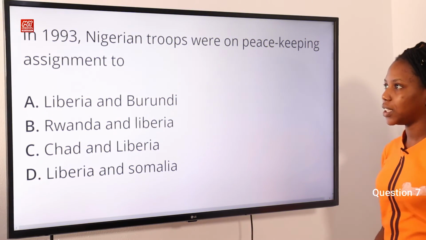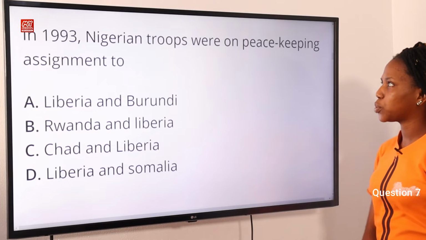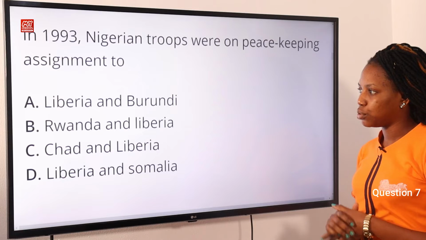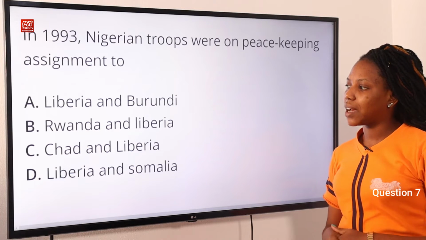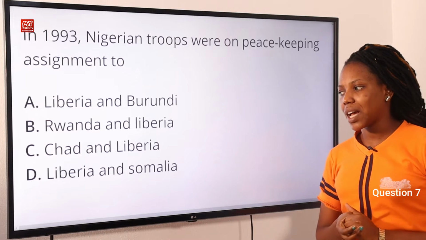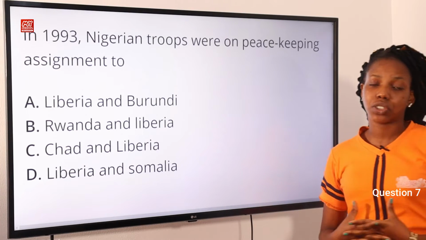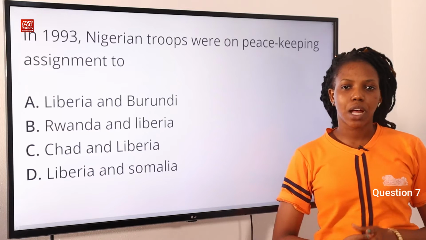Question 7. In 1993, Nigerian troops were on peacekeeping assignment to option A, Liberia and Burundi, option B, Rwanda and Liberia, option C, Chad and Liberia, option D, Liberia and Somalia. The answer to this question is option D, Liberia and Somalia.